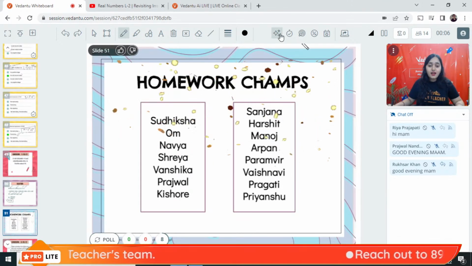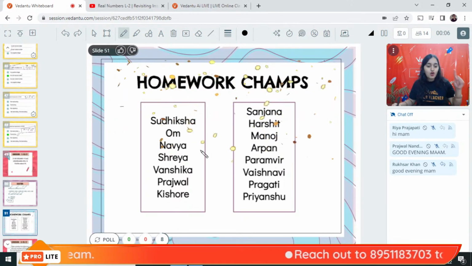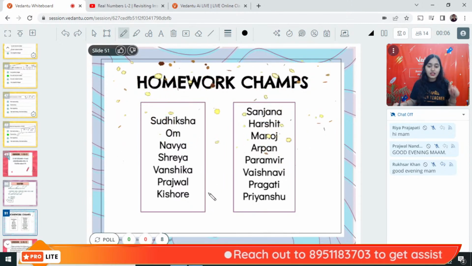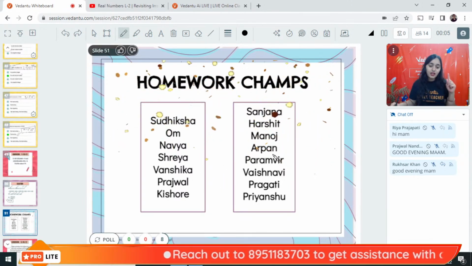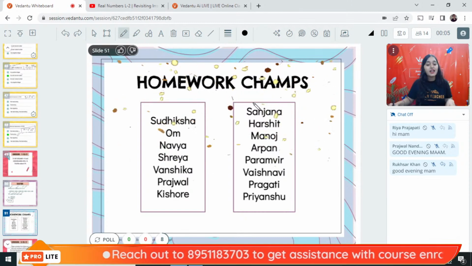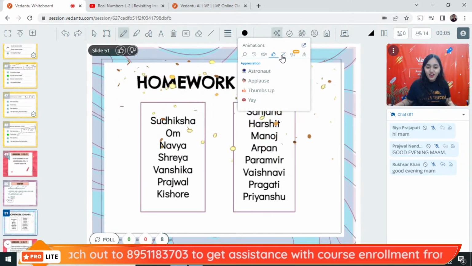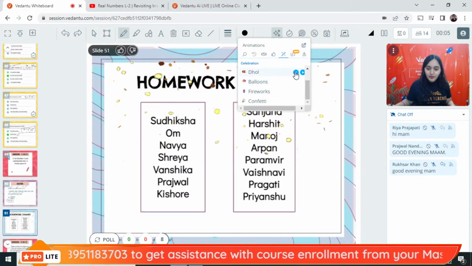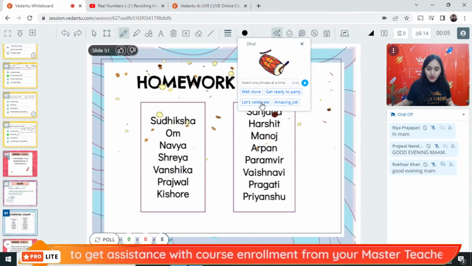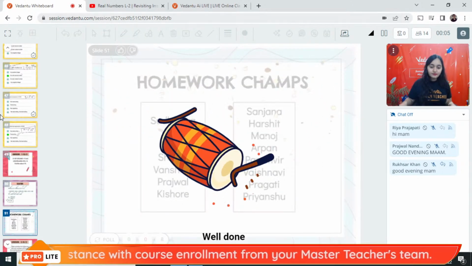Now, here are the homework champs. Sudiksha, Om, Navya, Shreya, Vanchika, Prajwal, Kishore, Sanjana, Harshit, Manoj, Arpan, Paramveer, Vaishnavi, Pragati, and Priyanshu. So, alright. That was awesome. Well done.